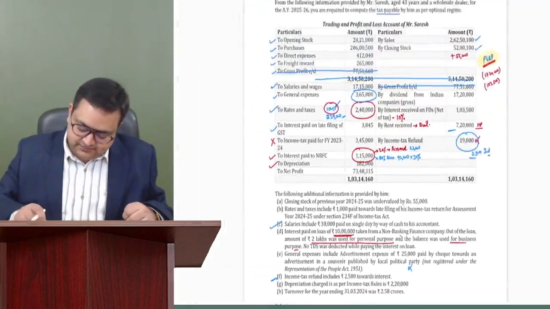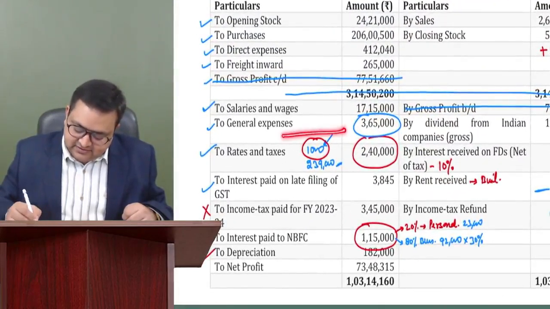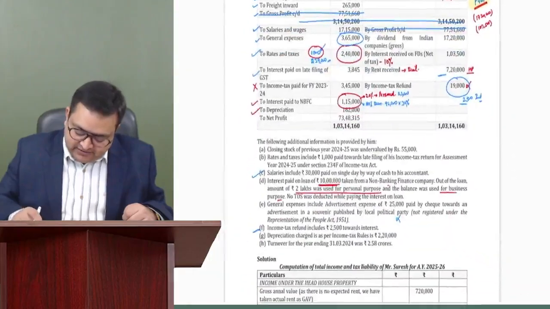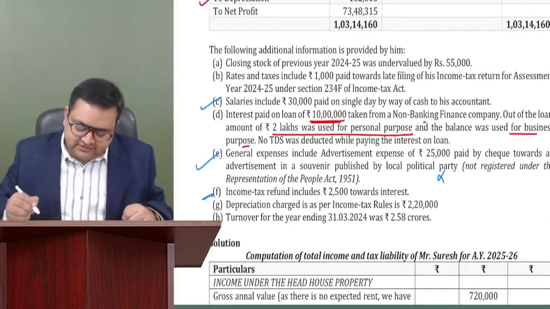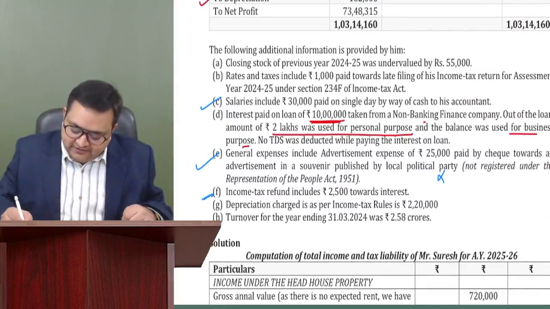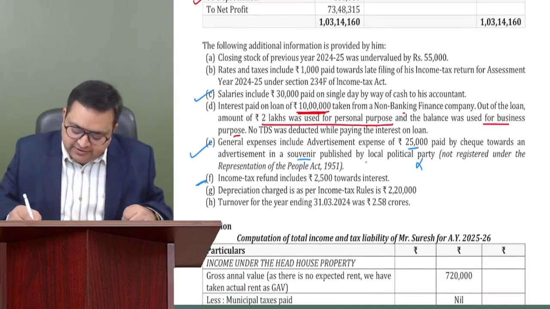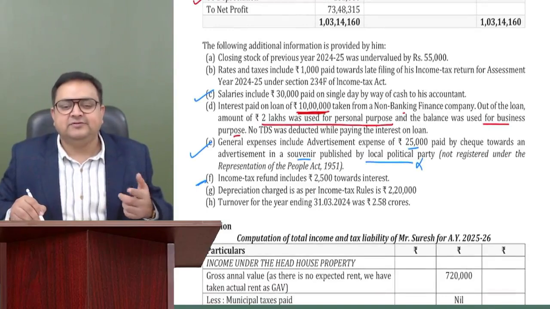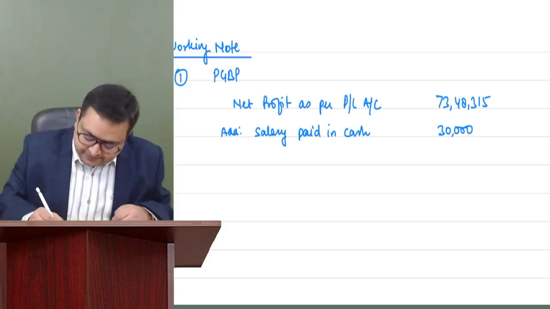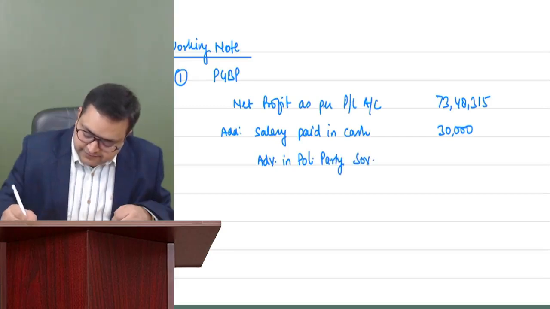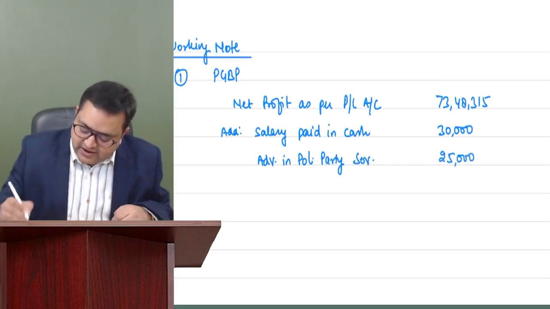Next, general expenses, 365. It is allowed, but I believe there is an adjustment on general expenses. E point. It includes 25,000 rupees paid by cheque towards an advertisement and souvenir published by a local political party. So any advertisement in political party brochures, etc., is not allowed. So 25,000 you will not allow. Add back advertisement in political party souvenir, 25,000 add back.